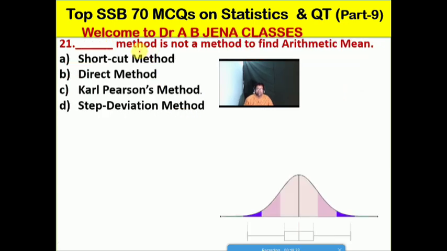So next one we will see: which method is not a method to find the arithmetic mean? A, it's the shortcut method; B, it's the direct method; C, it's the Karl Pearson method; D, it's the step deviation method. Friends, C is the right option for this MCQ. The Karl Pearson's method is not a method to find out the arithmetic mean, whereas the shortcut method, direct method and step deviation methods are used to calculate the arithmetic mean value.